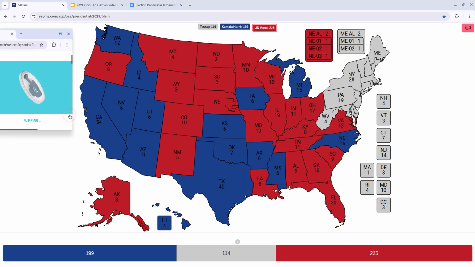Okay, we're seeing states here that Harris lost in 2024 and Trump won in 2024. And then we're seeing states here that Trump lost in 2024 and Harris won in 2024. Okay, well, at least we know this is not going to be a landslide election. But so far, by the statistics, Harris is going to lose even worse than she did in the actual election.